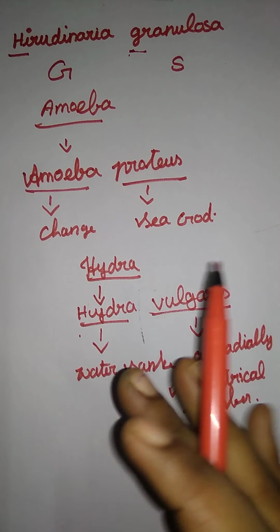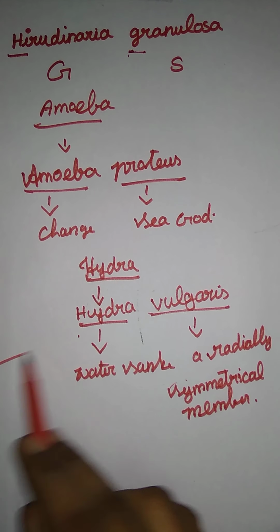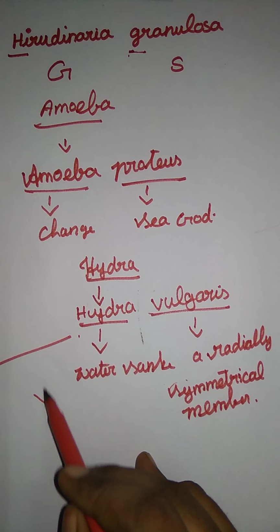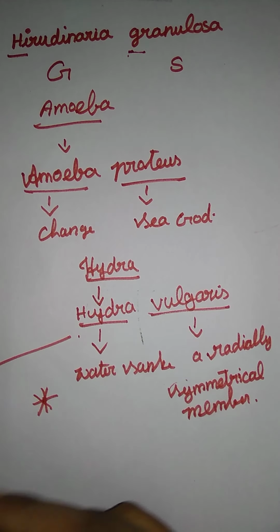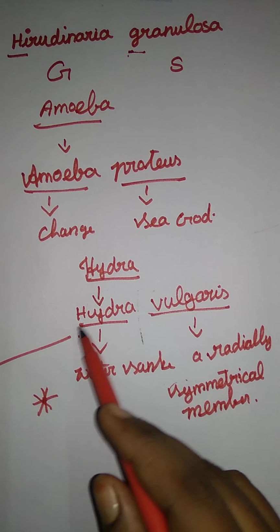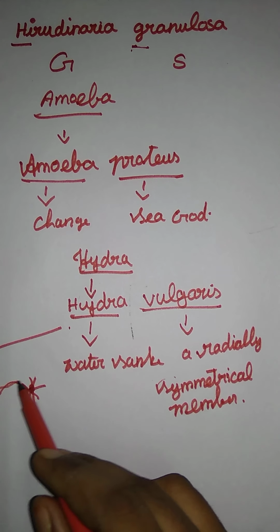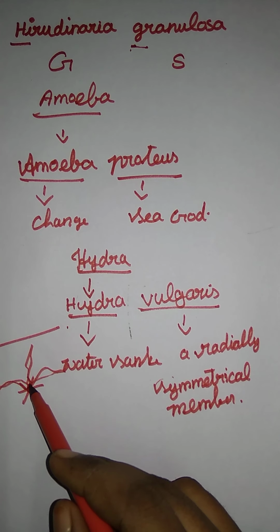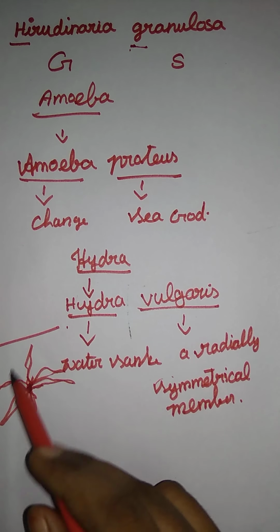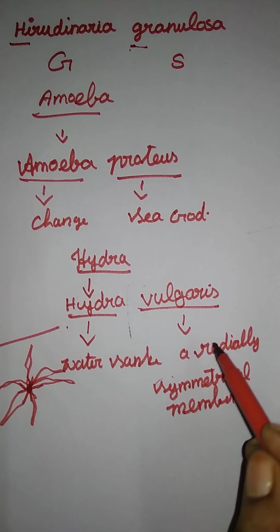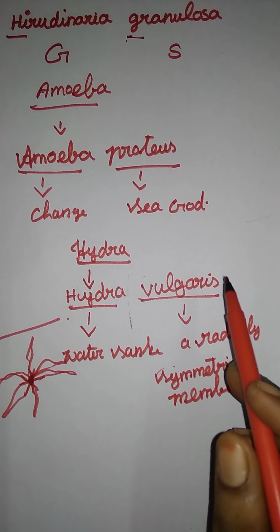We already said that for bilateral and radial symmetry, bilateral means they are divided into two equal parts. In radial, based on the central axis, we can divide into n number of parts. The same way, we divide into n number for the hydra also, right? Because they have a central axis body, and here they have a number of body surface areas. Based on the central axis, you can divide in n number. So here it is radially symmetrical. Okay? That is the meaning of the name vulgaris.